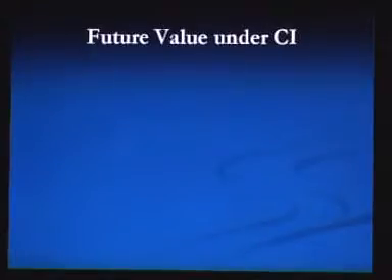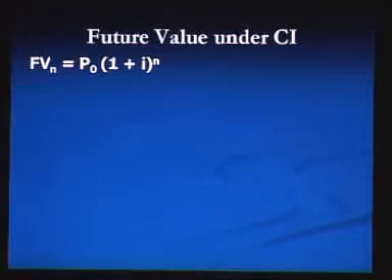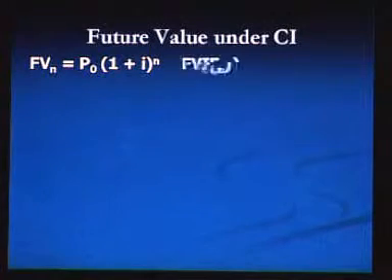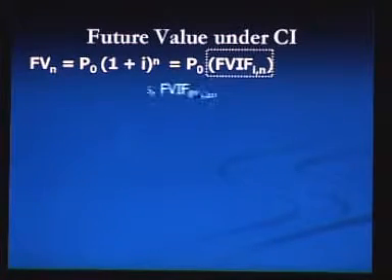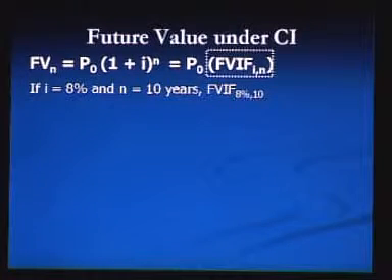Instead of using formula or scientific calculator, you can use a table to find the future value interest factor. Now, we are going to discuss the use of table to find future value interest factor. The formula to calculate future value after n periods is P0 into 1 plus I to the power n, and it can be written as P0 into future value interest factor with I interest and n periods. So, 1 plus I to the power n is termed as future value interest factor with I interest and n periods. We can find this number by using the future value interest factor table.